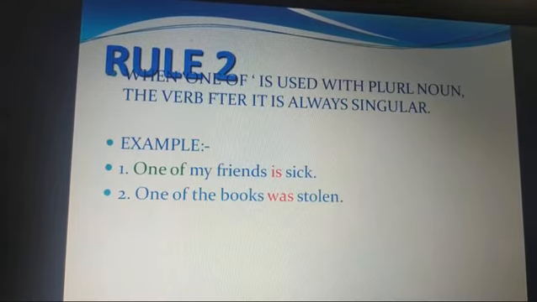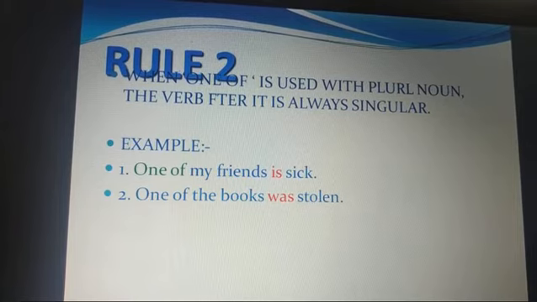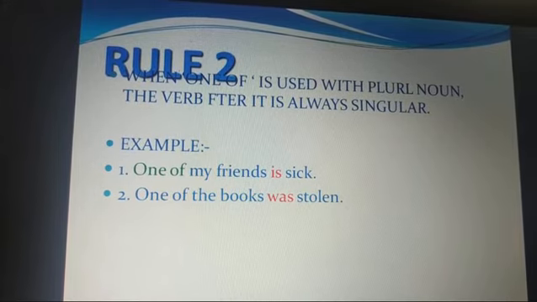Now sometimes we say one of my friends stays in America, one of my friends does this, one of my things is very expensive. When we frame such sentences, that is, when one of is used with a plural noun, the verb after it is always singular. Now see, one of my friends is sick.